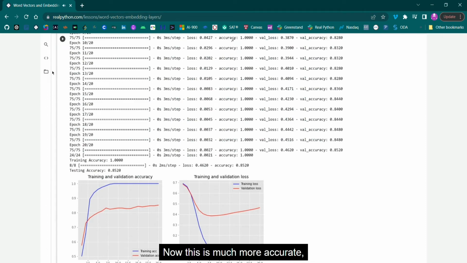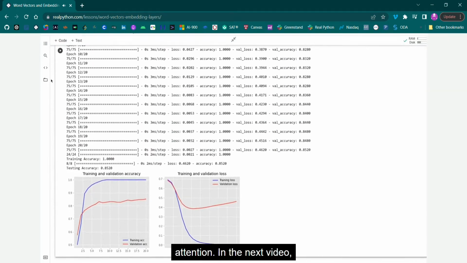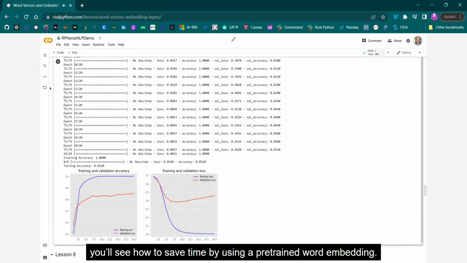Now this is much more accurate, but training a real-world embedding layer would take a lot more time and attention. In the next video, you'll see how to save time by using a pre-trained word embedding. There are many pre-trained embedding layers available to include with your project.